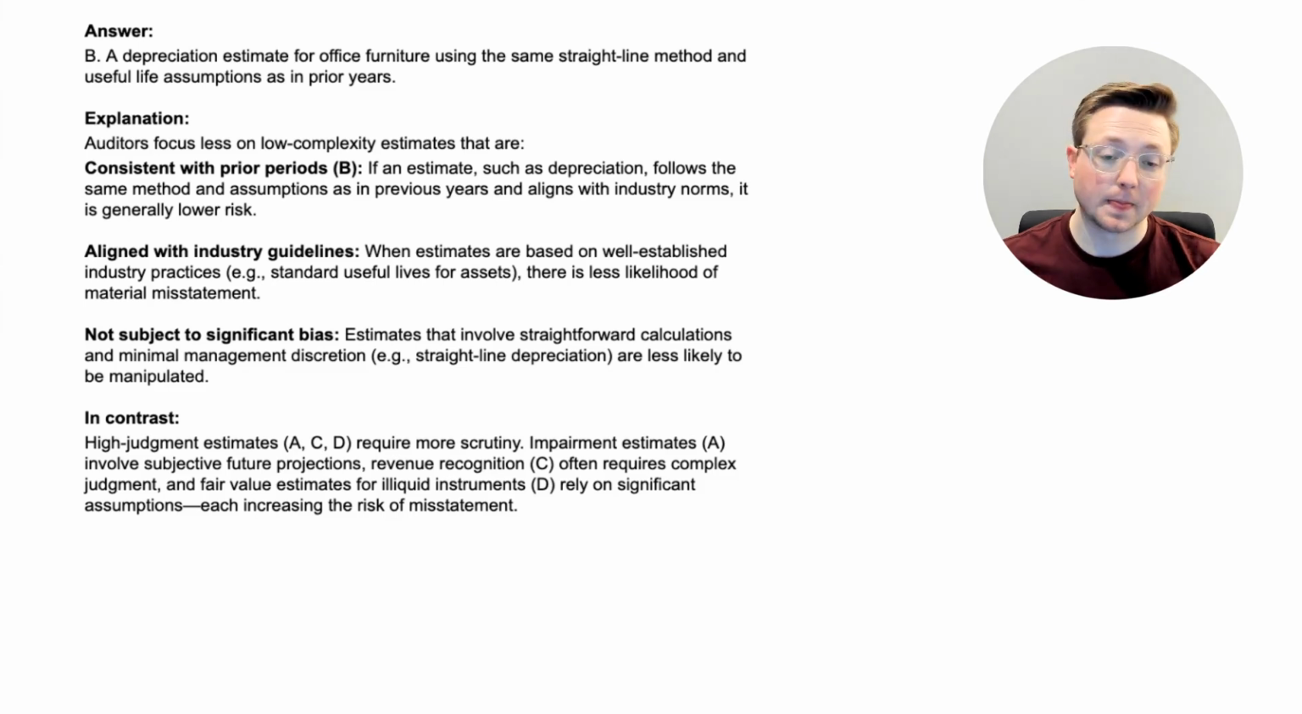So if you see something that's really complex or there's a lot of management discretion happening, those are the kind of things that might be a red flag or might be something that the auditor wants to look at, because there's a higher chance of those affecting the financial statements through a material misstatement. All right, let's go ahead and take a look at the next question.